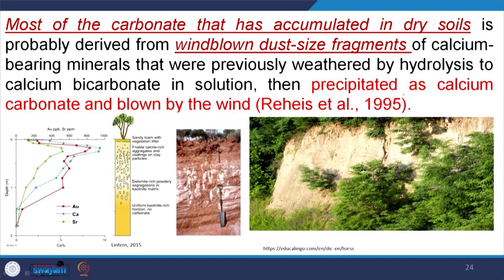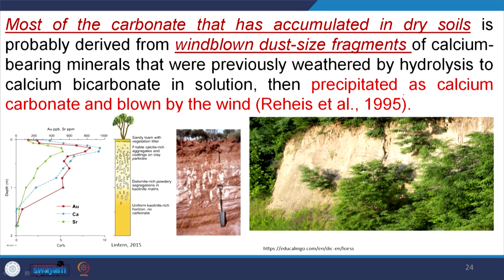Most of the carbonate that has accumulated in dry soil is probably derived from wind-blown dust-size fragments of calcium-bearing minerals that were previously weathered by hydrolysis and carbonation in different carbonate solutions and precipitated as calcium carbonate and blown by wind. So, whatever the calcium carbonate in the soils, in many cases it is not in situ.